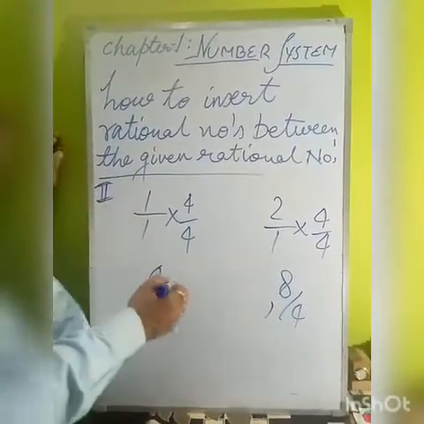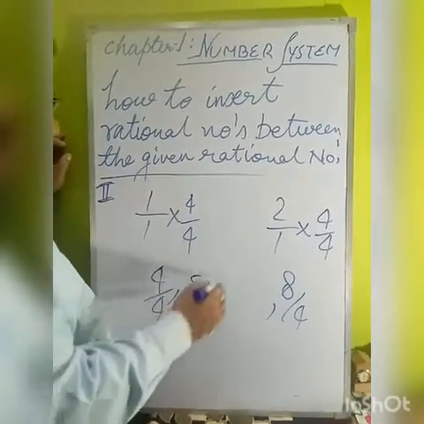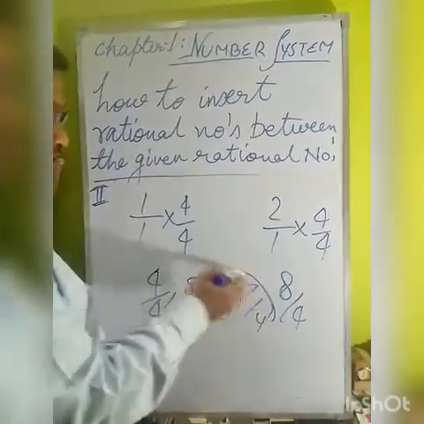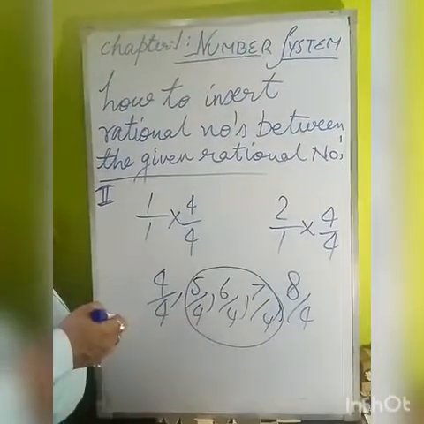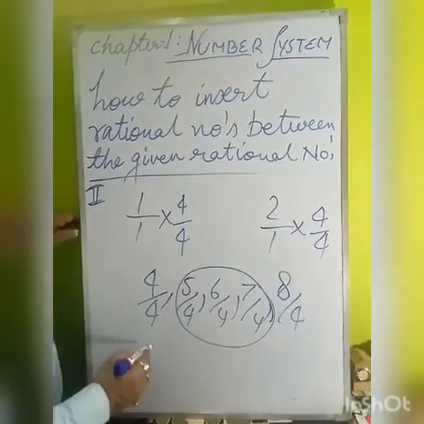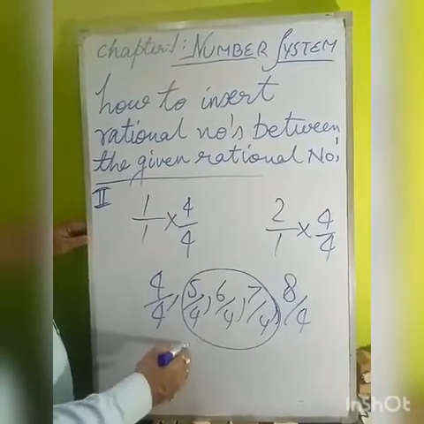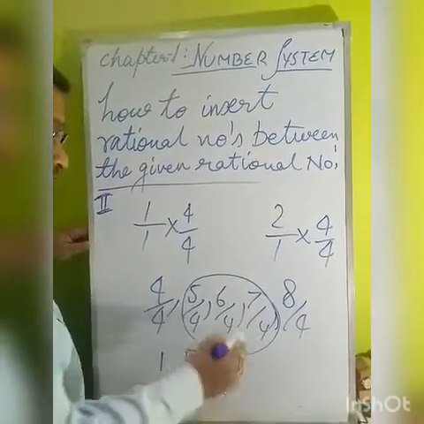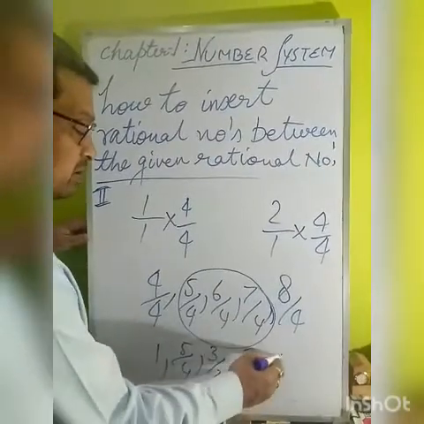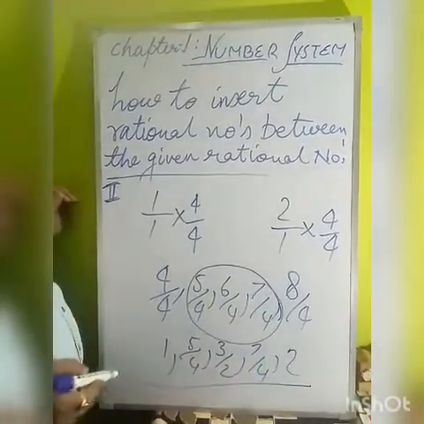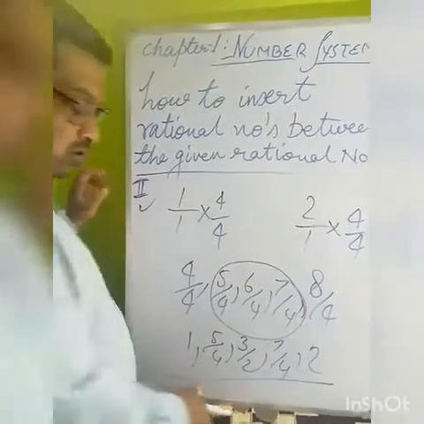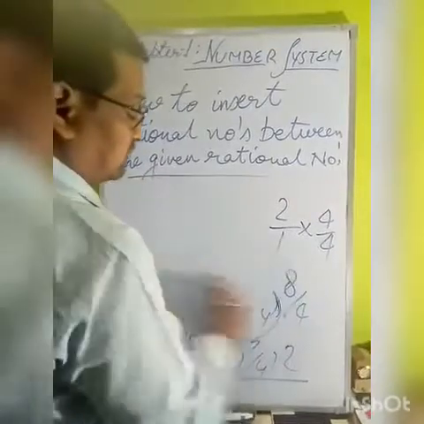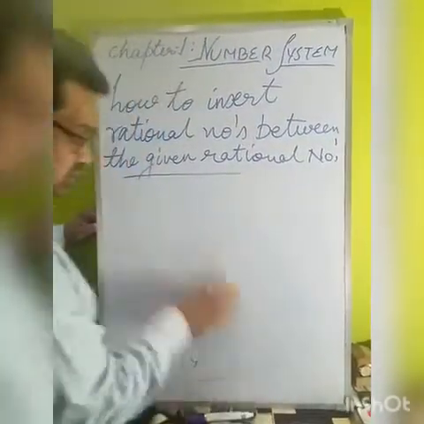You got this number? Now after 4, what comes? 5, 6, 7. Have you got it? Three rational numbers here. 4 upon 4 is 1. 5 upon 4 is as it is. 6 upon 4 will be what? 2 threes are 6, 2 twos are 4. And this will be 7 upon 4. And this will be 2. You got these rational numbers by the second method also. I hope it is clear to you how to insert rational numbers between the given rational numbers.